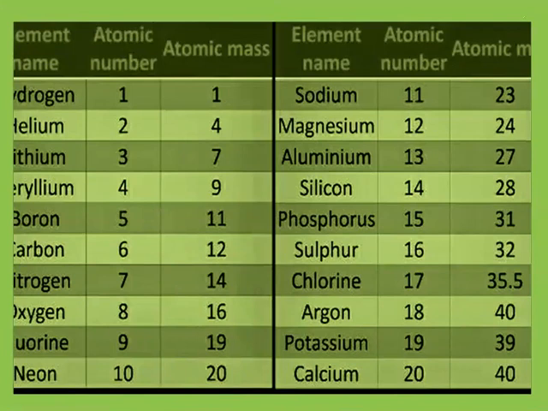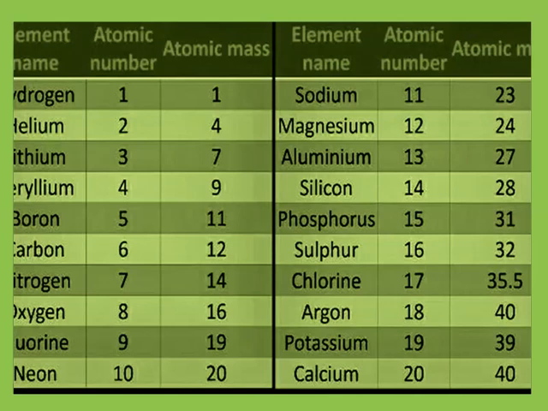And these are: hydrogen 1, atomic mass 1 U; helium 2, atomic mass 4 U; lithium 3, third element, atomic mass 7 U; beryllium, fourth element, atomic mass 9 U; boron, fifth element, atomic mass 11 U. Similarly, neon, 10th element, atomic mass 20 U; sodium, 11th element, atomic mass 23 U; chlorine, 17th element, atomic mass 35.5 U; potassium, 19th element, atomic mass 39 U; calcium, 20th element, atomic mass 40 U.